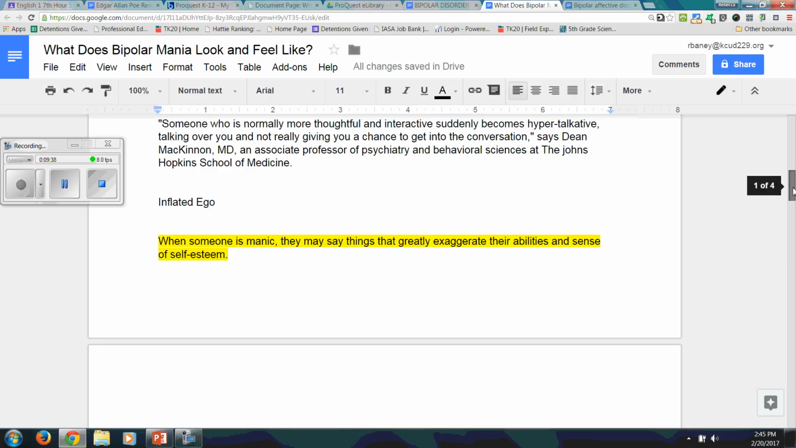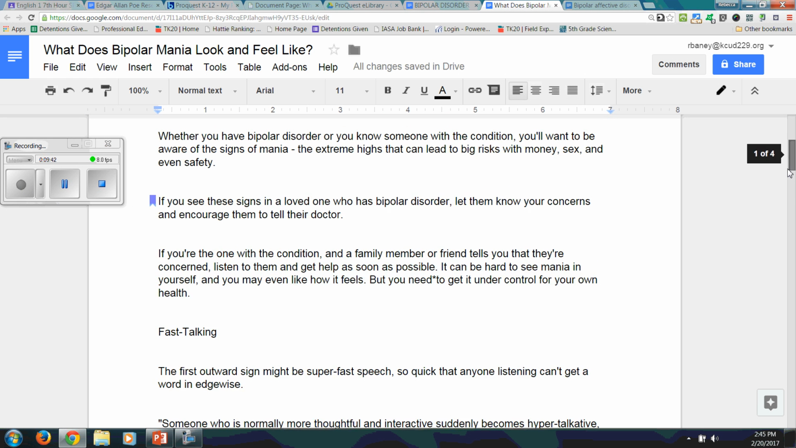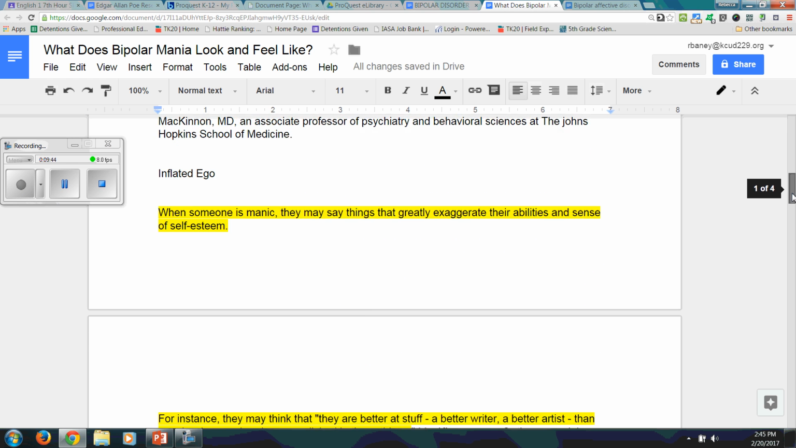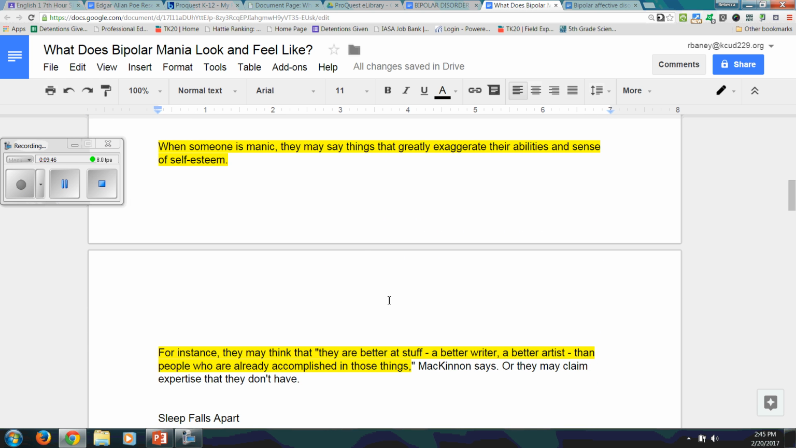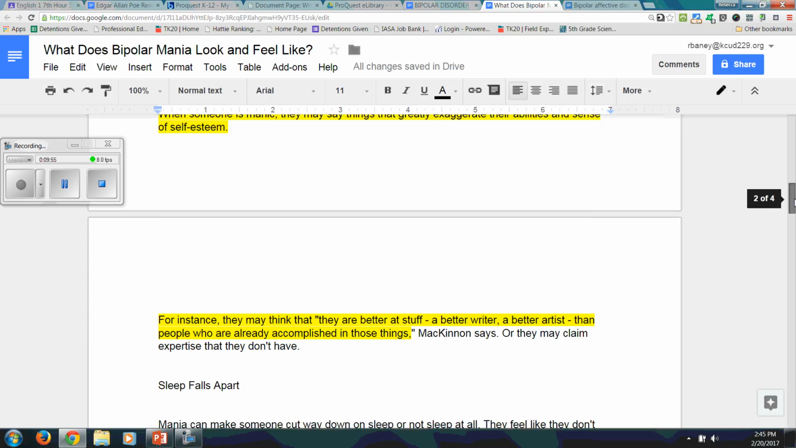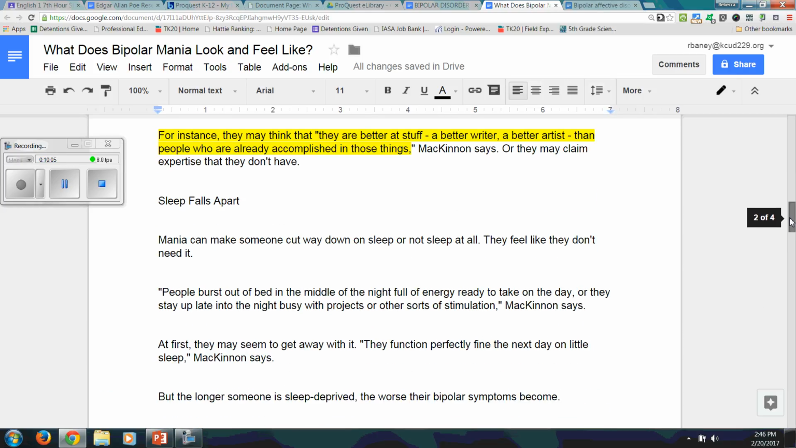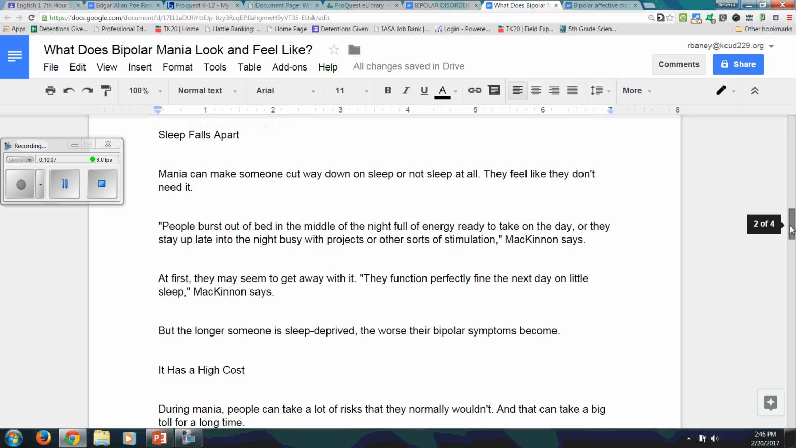Okay, if you're like me, you may have found only a few things in this one that you could use that connect to Edgar Allan Poe. One of them was talking about the exaggerated sense of self-esteem. This is similar to the other article, so if it's repeated, it's important, and it reminds me of Edgar Allan Poe. It says here they are better at stuff, better writer, better artist, better than other people. And that connects to what he believed about himself as compared to other writers.